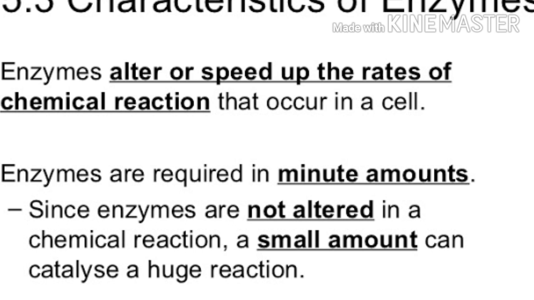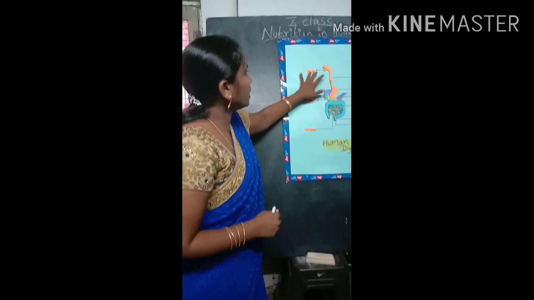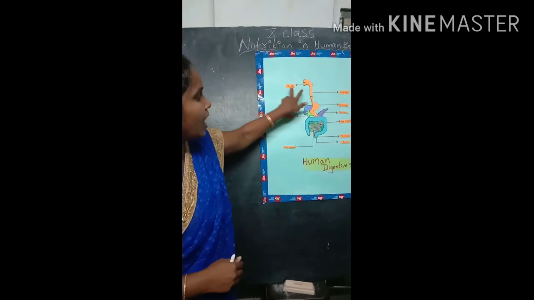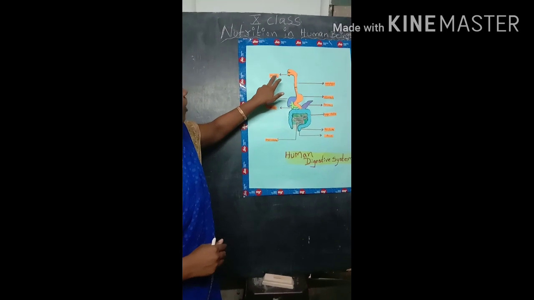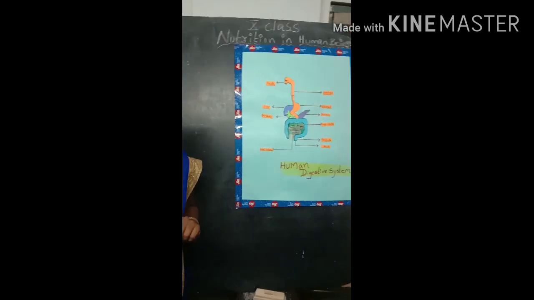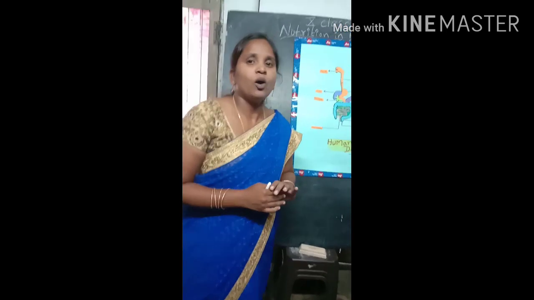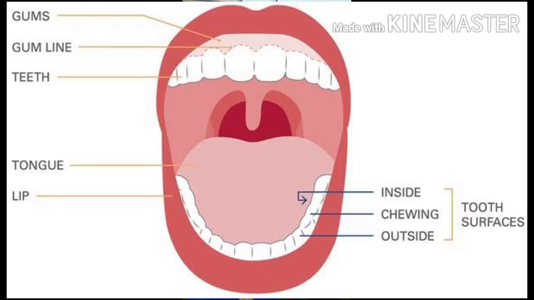Now, getting into the lesson, we already know that digestion starts with the mouth and ends with the anus. After food enters the mouth, what happens? With the help of the teeth, the food is made into very small pieces.